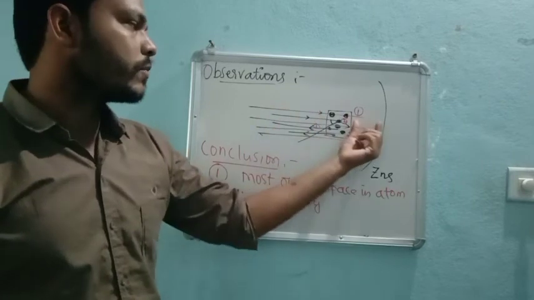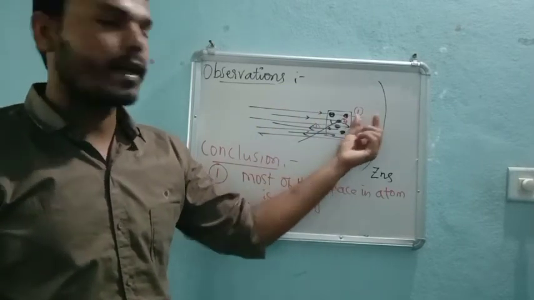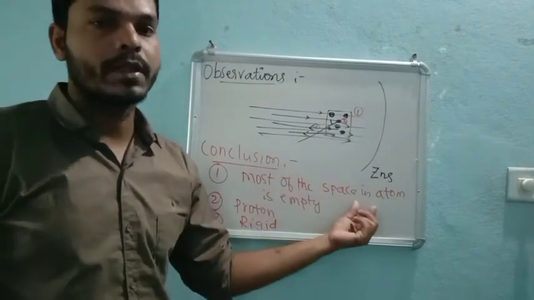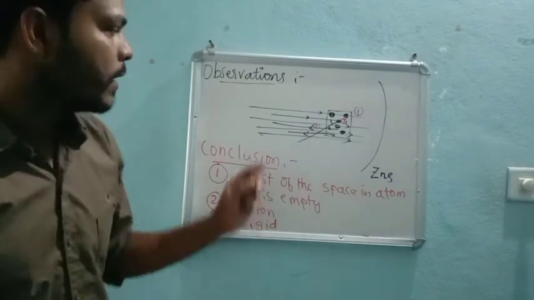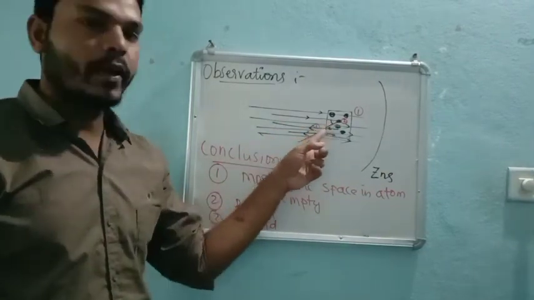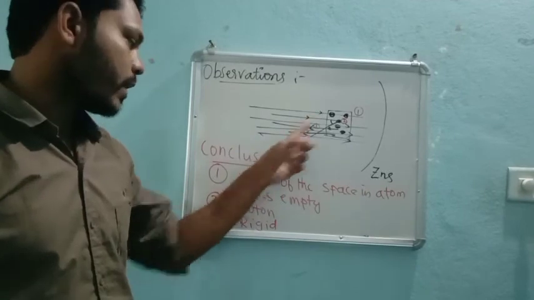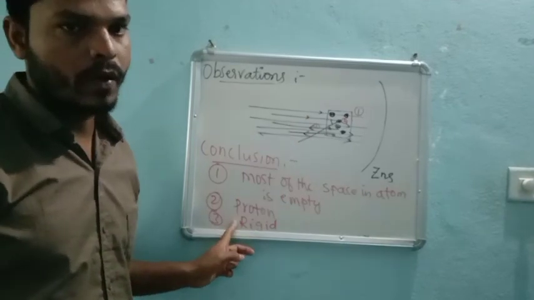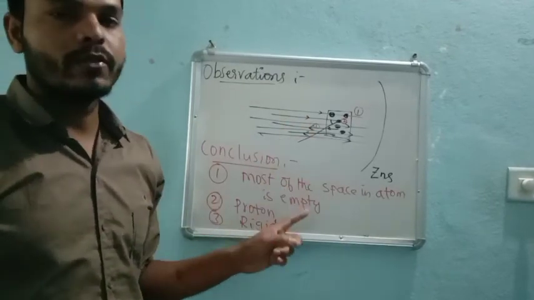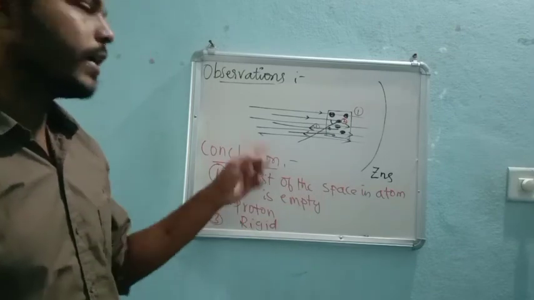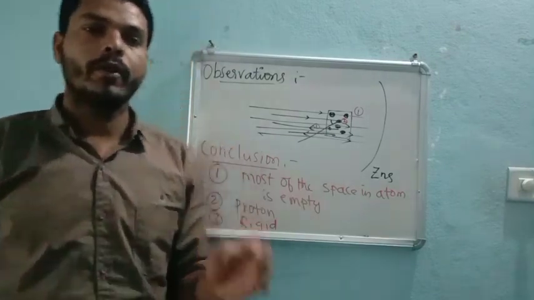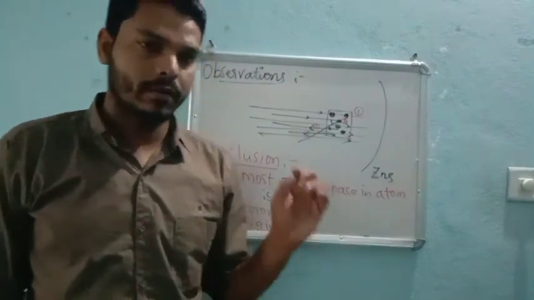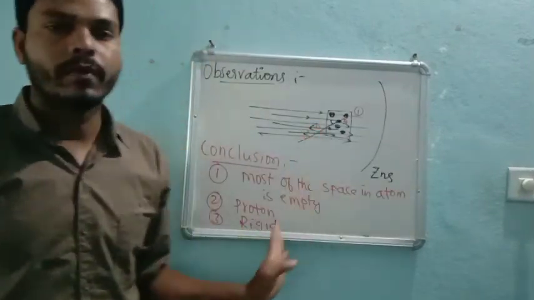Alpha rays passing through the gold foil indicate most of the space in an atom is empty. Those deflecting by a small angle indicate the presence of protons. And those bouncing back completely indicate a nucleus at the center of the atom, which is very rigid.